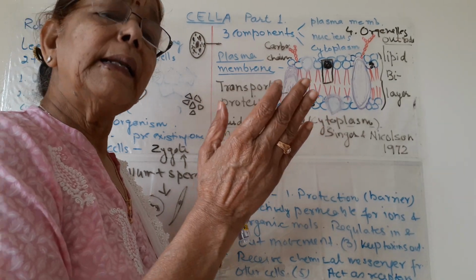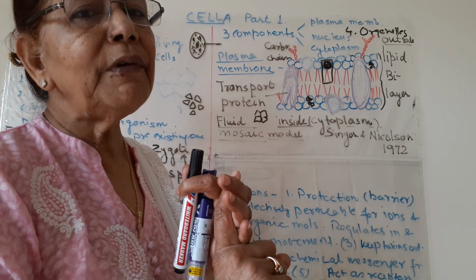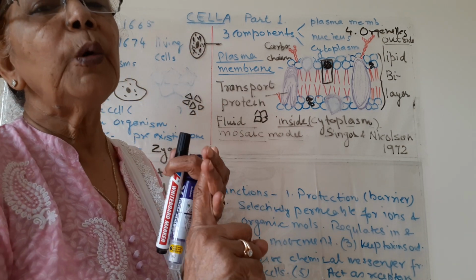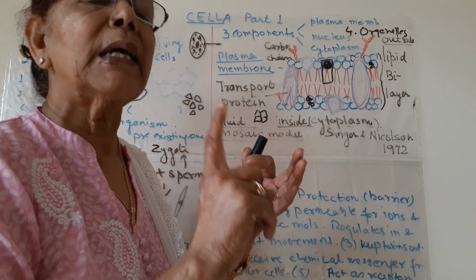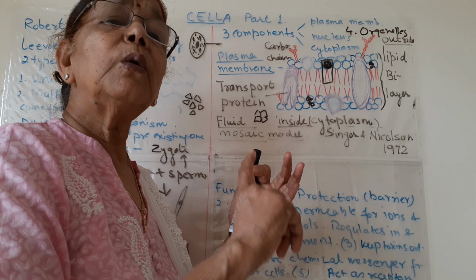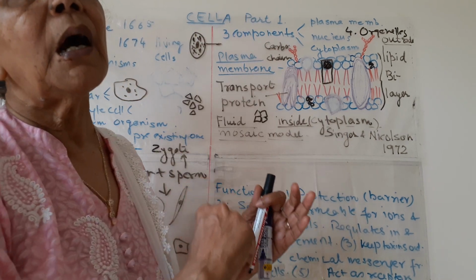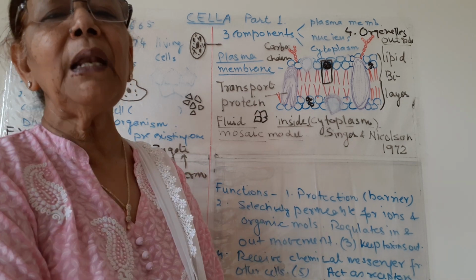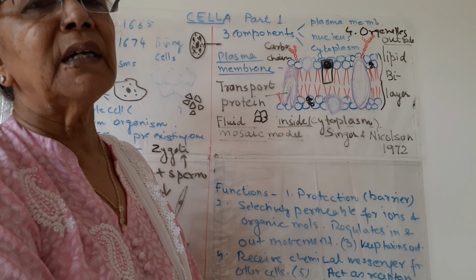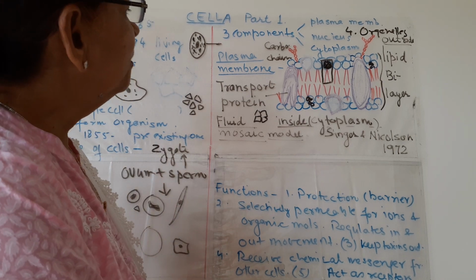Both entry and exit are possible, but the word selectively is for only selected ions or selected molecules or selected particles can go inside the cell, and only selected can come outside the cell. Previously we called it semi-permeable, but the more accurate term is selectively permeable membrane.